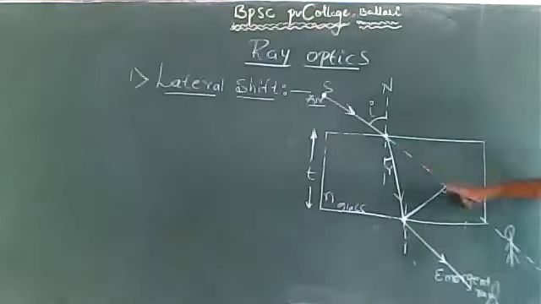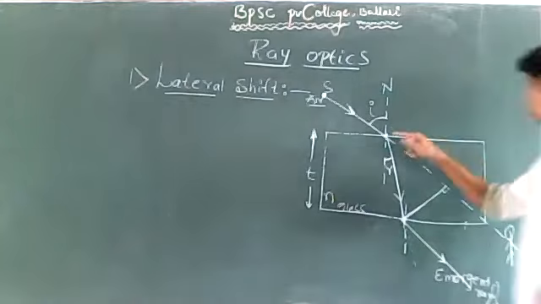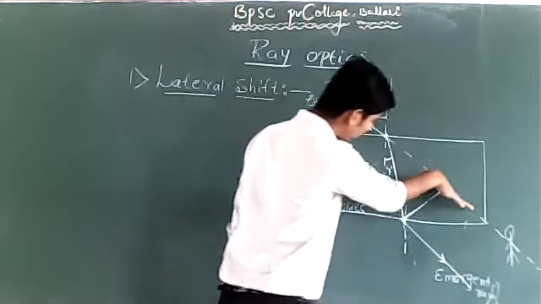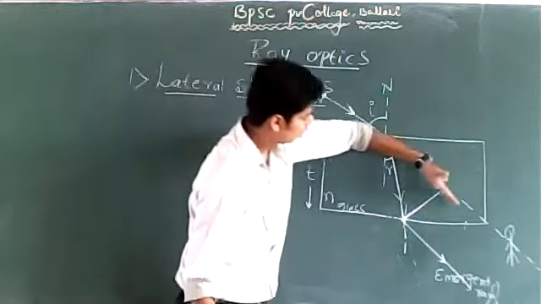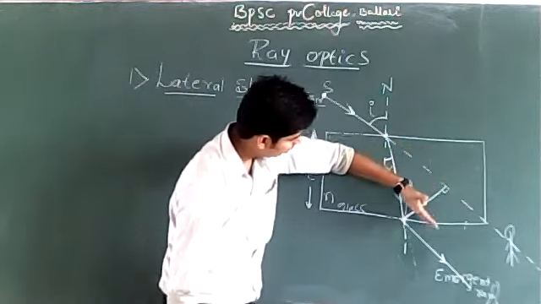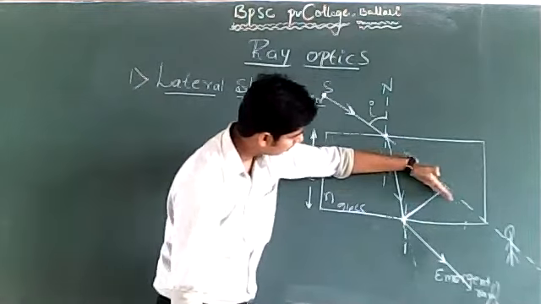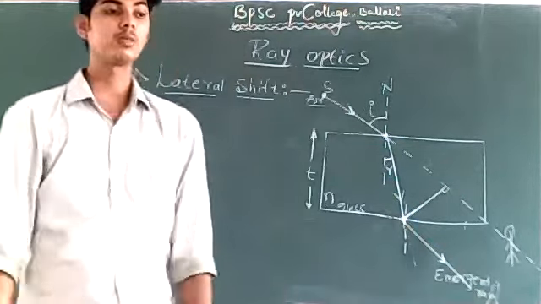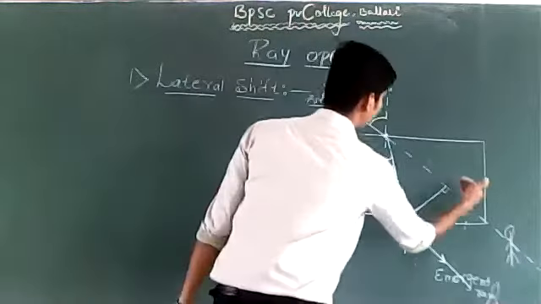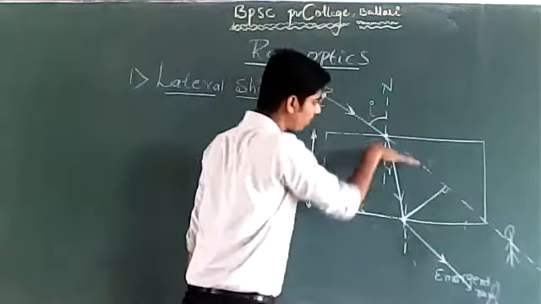Actually, the ray of light was expected to travel along this path, but it doesn't go that way. Instead, the ray of light is shifting through this distance. The distance shifts and the ray of light goes this way. Why does this shift happen?